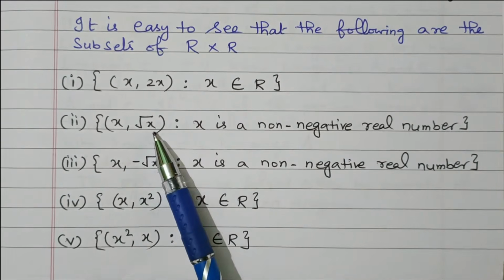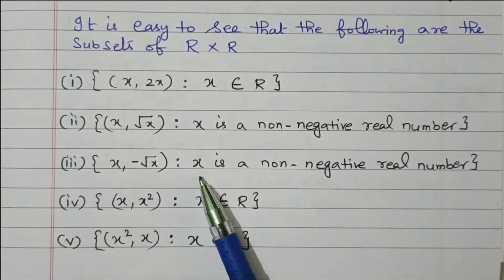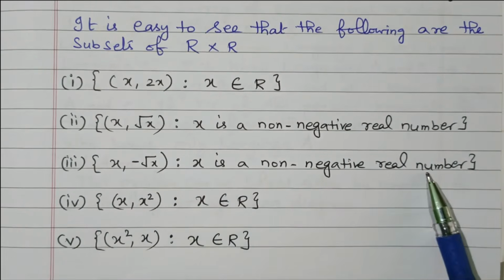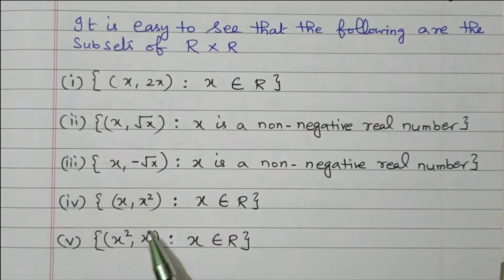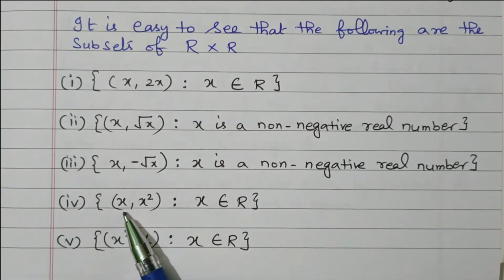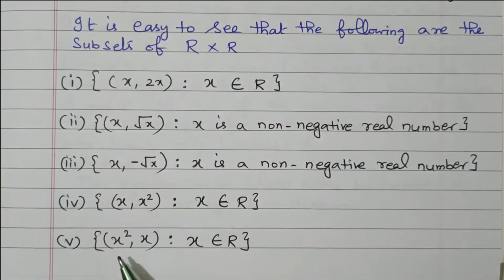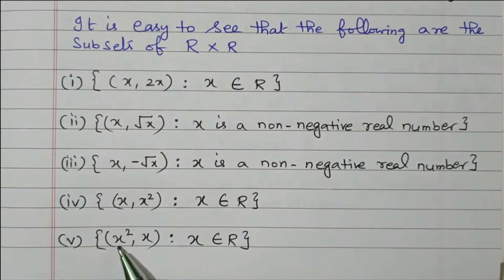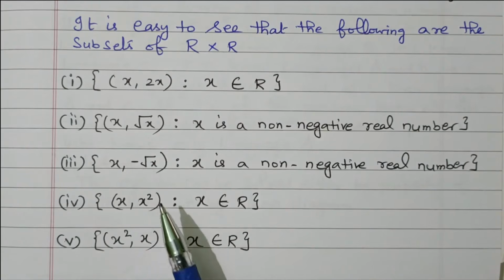Set of (x, minus square root of x) such that x is a non-negative real number. Here we included the negative outside of the square root, so not a problem. Set of (x, x square) such that x belongs to the real numbers R. Set of (x square, x) such that x belongs to R. So the real numbers can be represented in a few ways. Some more examples are also available.